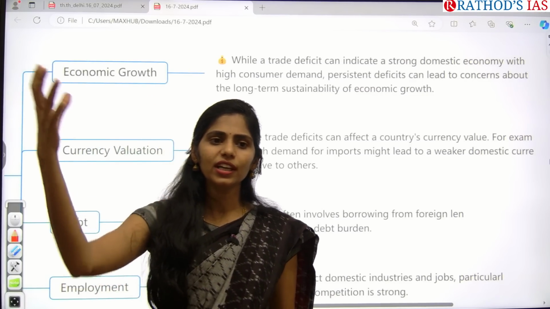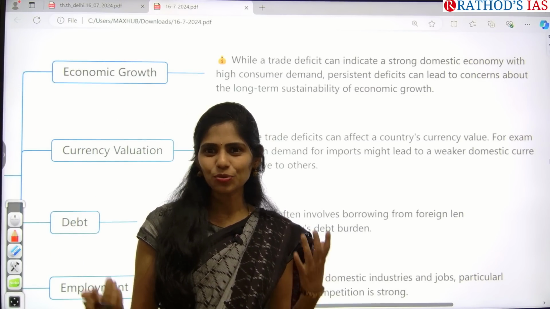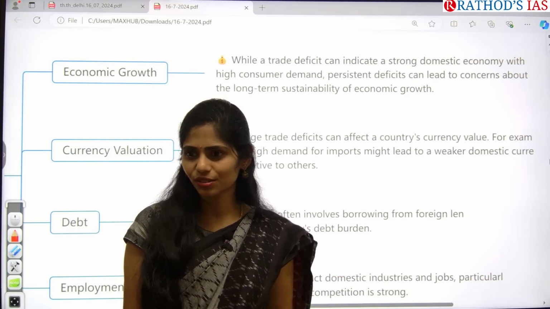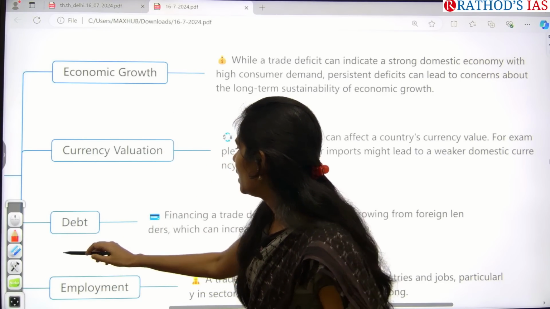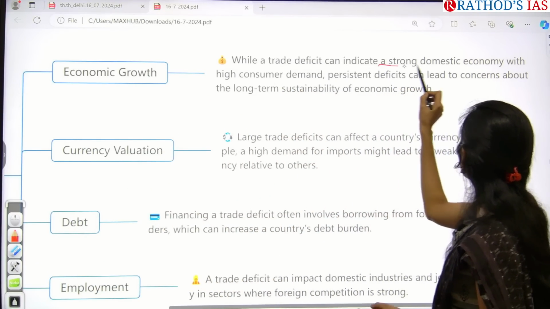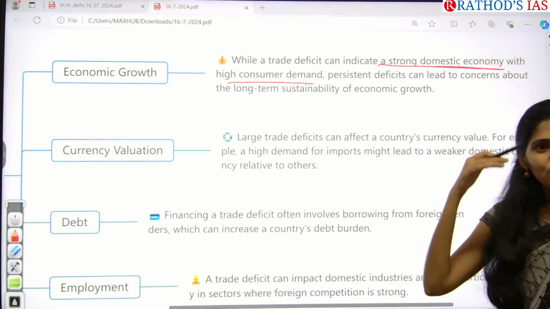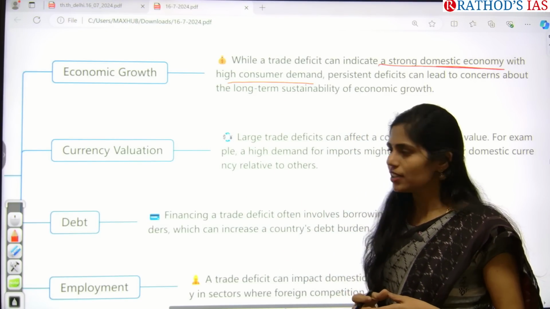If we are increasing more imports, or getting more imports, what can we understand? In our country there is more demand for those goods, yes or no? So here we can understand there is a strong domestic economy with higher consumer demand. Because of increasing demand, to meet that demand we will be getting those products.